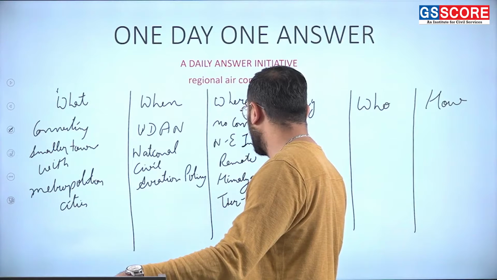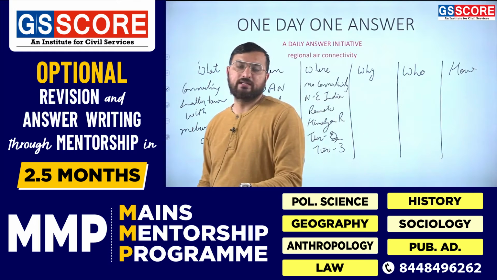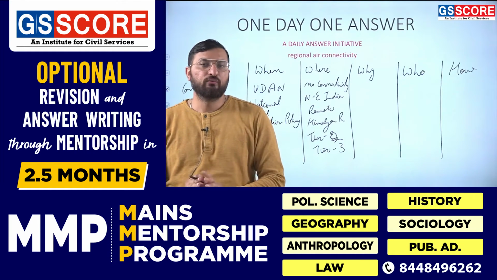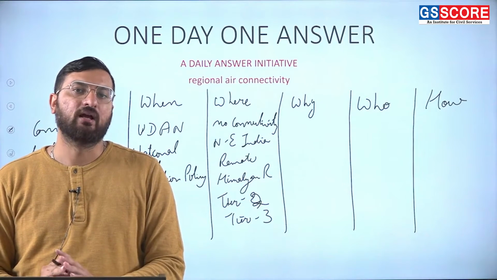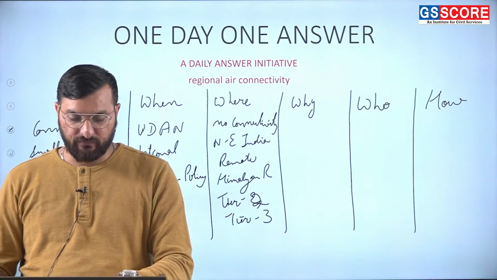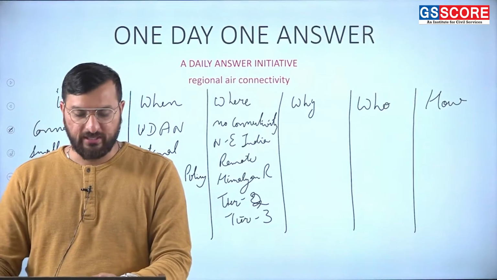Smaller cities, tier 2 and tier 3, such as Jaisalmer, Kanpur, Tezpur, Porbandar. So we'll be trying to connect the remote areas, Himalayan states, and also our island states with the rest of India or with the larger cities such as Delhi, Mumbai, Bengaluru, Chennai.